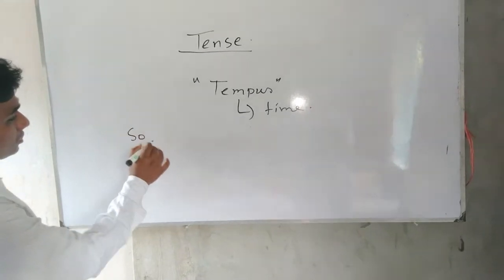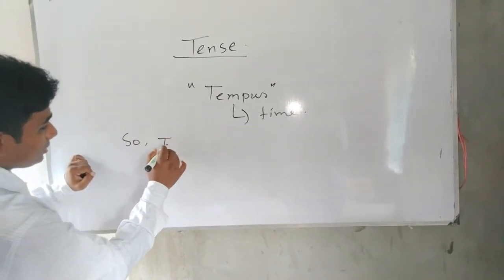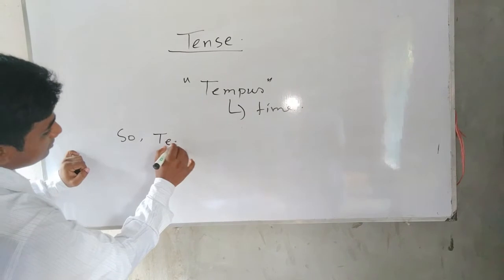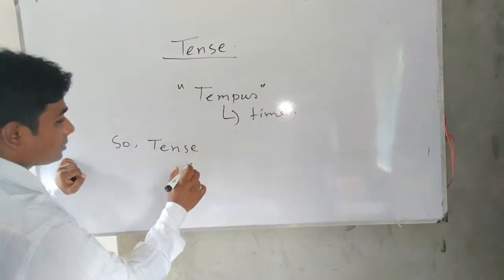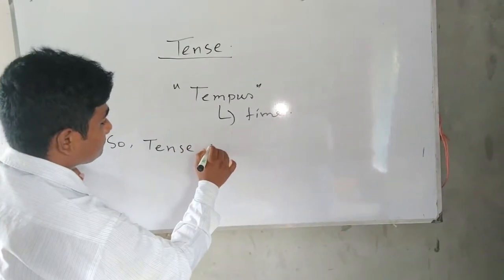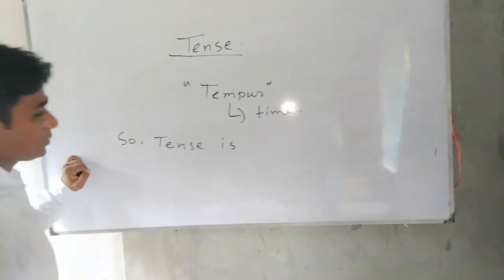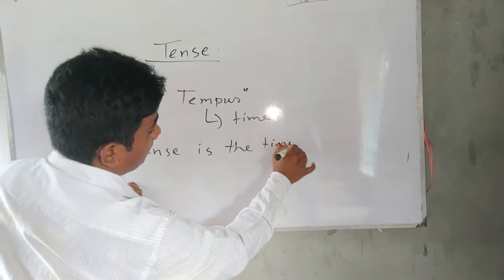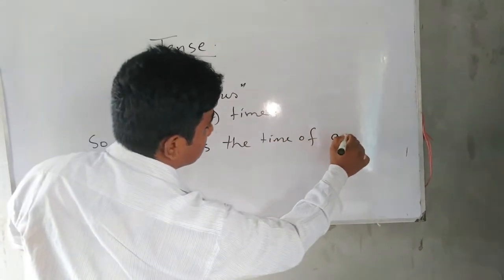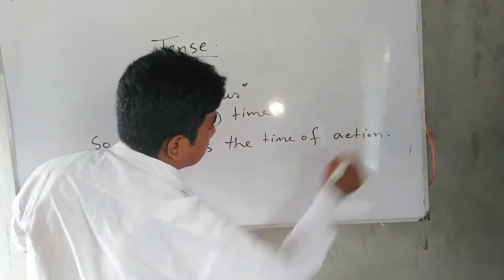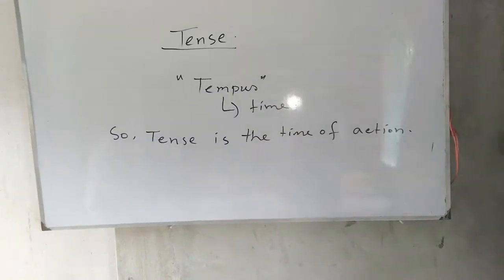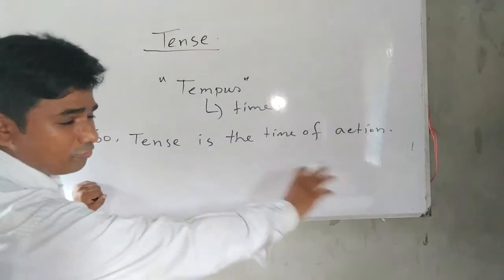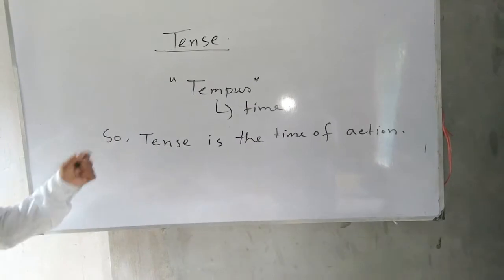So, tense is the time of action. Tense is the time of action. How is it expressed?